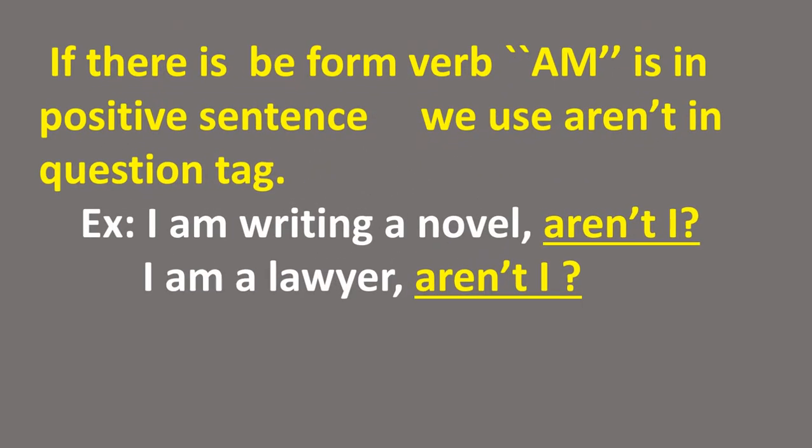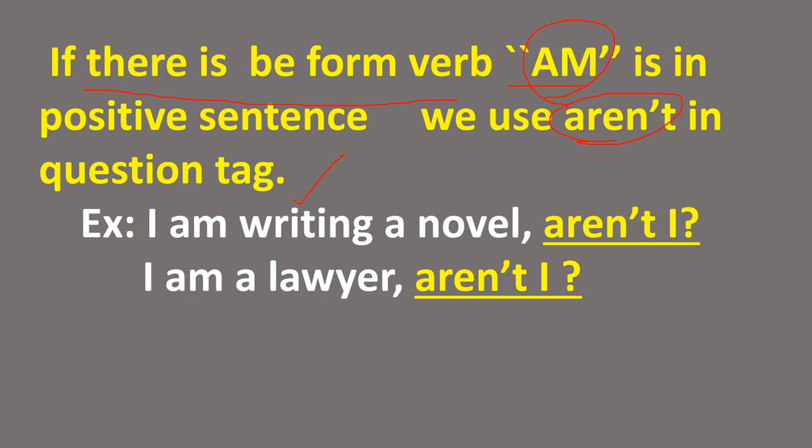See the special case. If there is the be form verb am in a positive sentence, we use aren't in the question tag. I repeat, if there is the be form verb am in the positive sentence, we use aren't in the question tag. Actually, see this example. I am writing a novel.